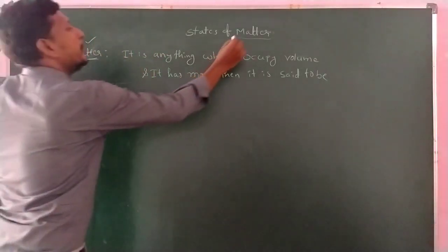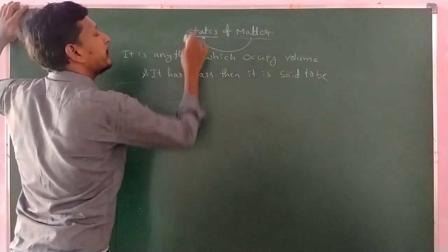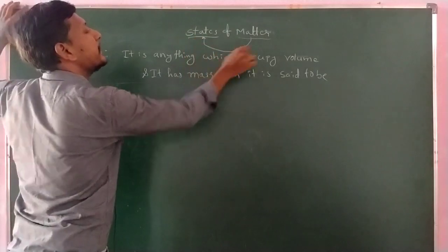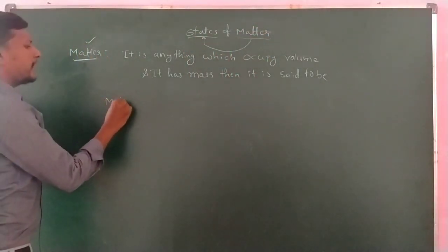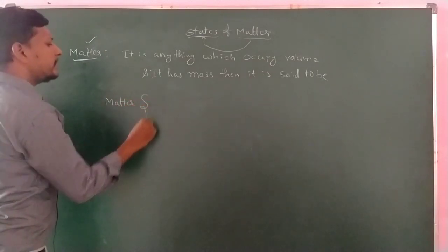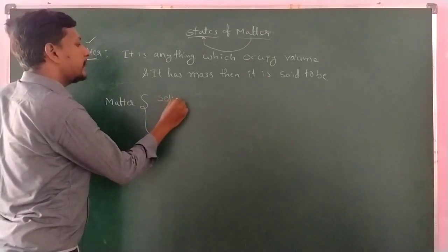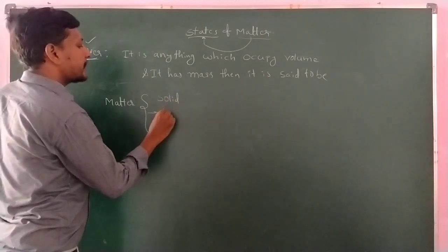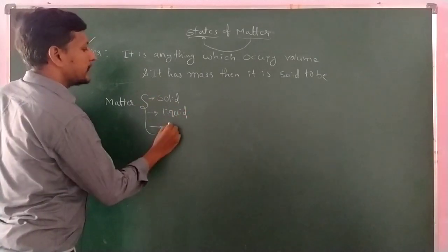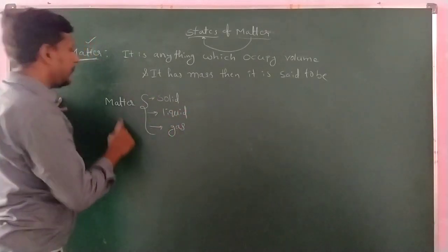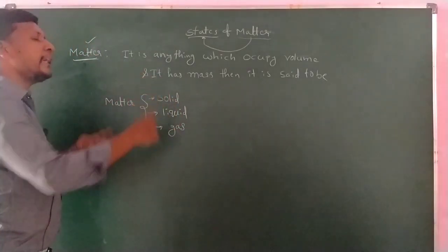And the matter exists in different states. That's why we are talking about the states of matter. Matter exists in three physical states. The first one is solid, the next one is liquid, and the third one is gas. Matter exists in solid state, liquid state, and gaseous state.